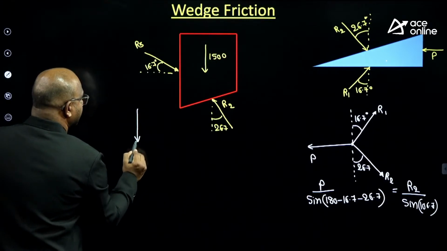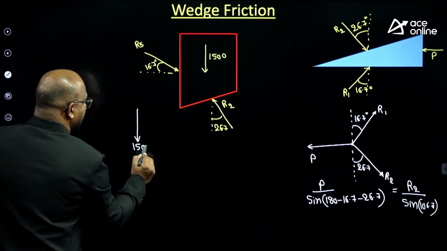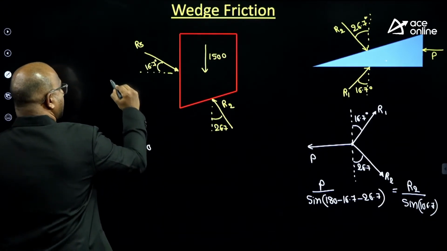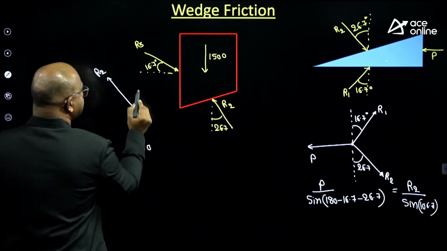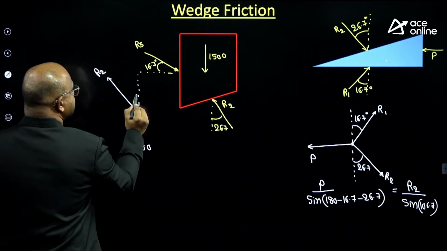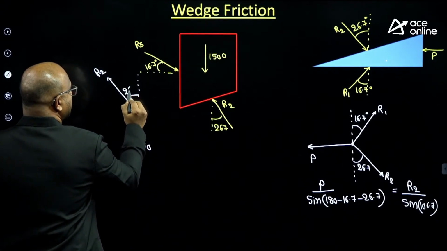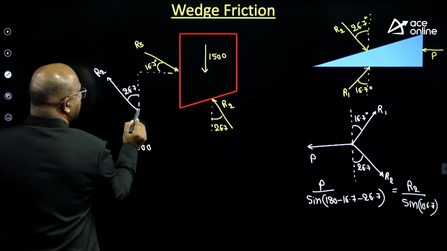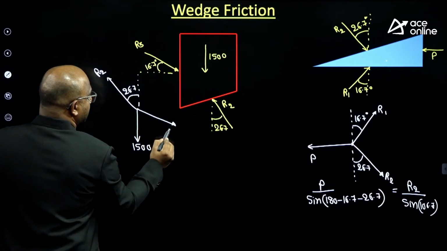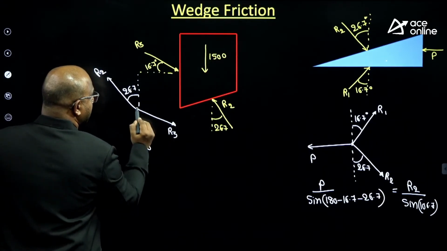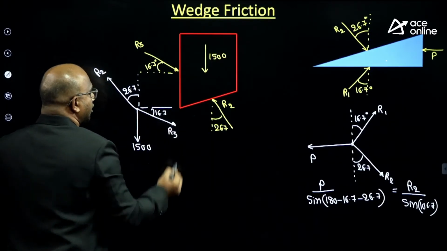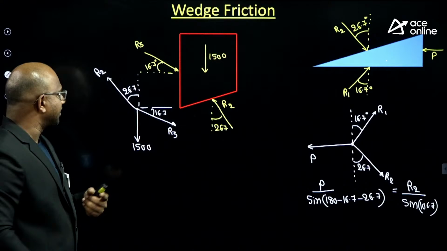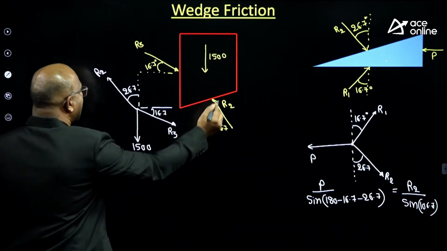Again from here, guys, observe carefully. Lami's format. 1500. R2, how much angle is it making with respect to vertical, guys? 26.7. Next, R3, how much angle is it making with respect to horizontal, guys? 16.7 itself. Now, R3 is useless for me. I want to find R2.